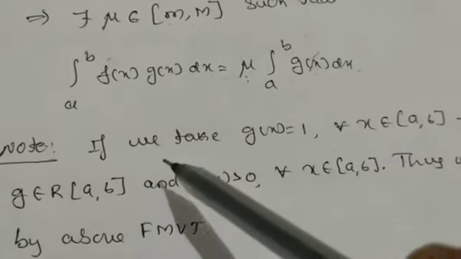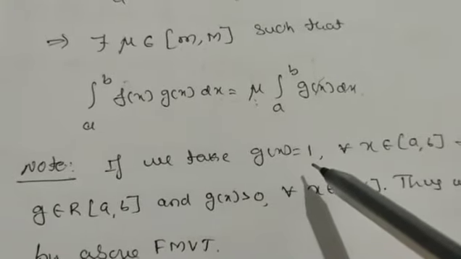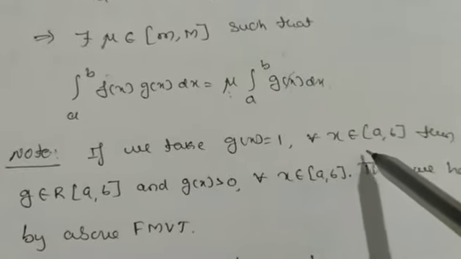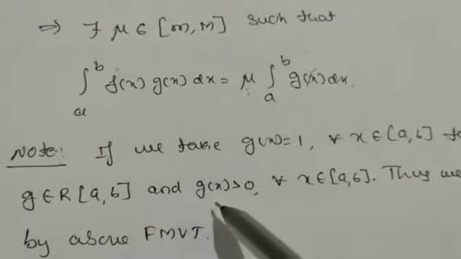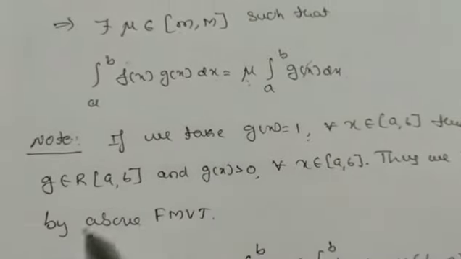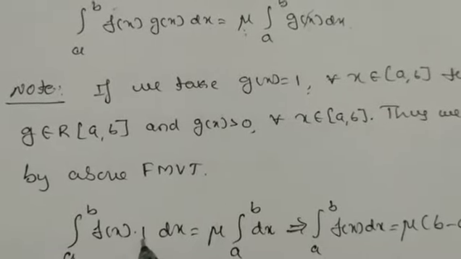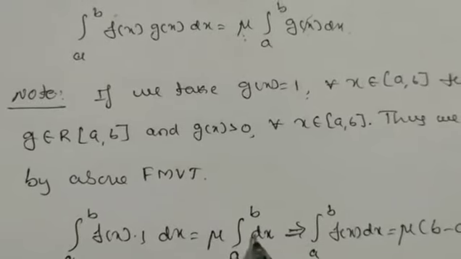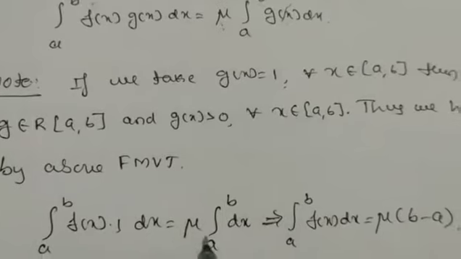Take one note: if we take g(x) equal to 1, then see what happens. Then g belongs to R[a, b] and g(x) is greater than 0, because equal to 1 means it is positive. So by the mean value theorem, the integral from a to b of f(x) times 1 dx is equal to mu times the integral from a to b of 1 dx. That is, the integral from a to b of f(x) dx equals mu times the integral from a to b of dx.